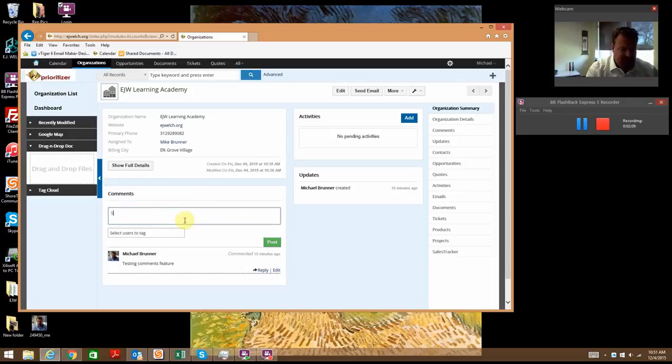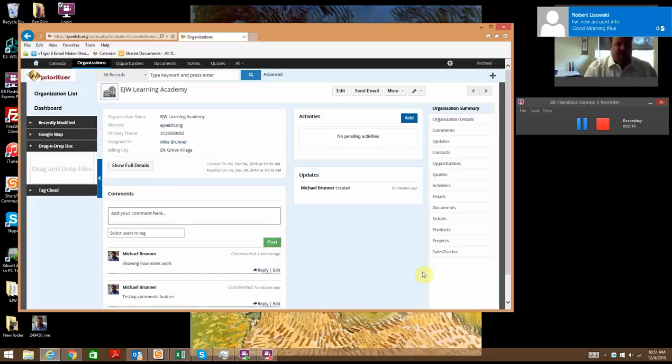So here's how that works. You would just type your note, so showing how notes work, and then hit post. After a couple of minutes, the system will spool up and send an email to the affected individual. The reason this is done is because the expectation is that the sales reps are looking at their accounts or organizations, but if they're out on the road, they're not going to know there's something actionable that's happened against the account in real time.